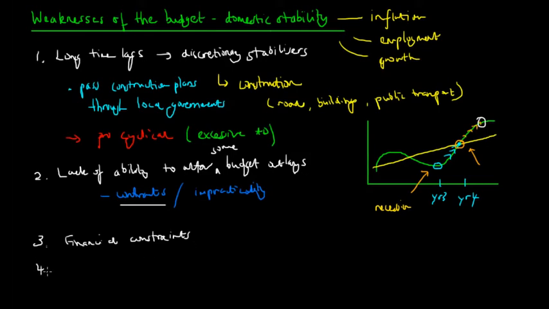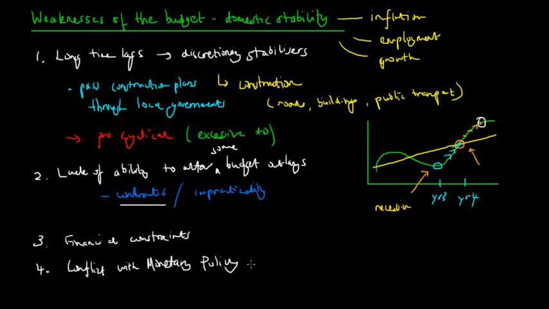Fourthly, we have conflict with monetary policy. And this is a very big one. And we've got a separate, individual lecture devoted to this.